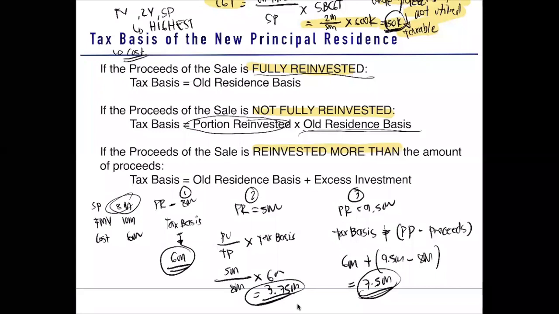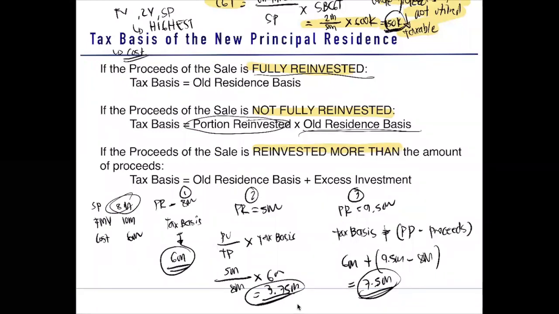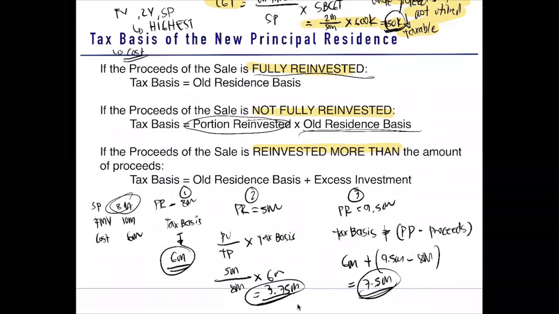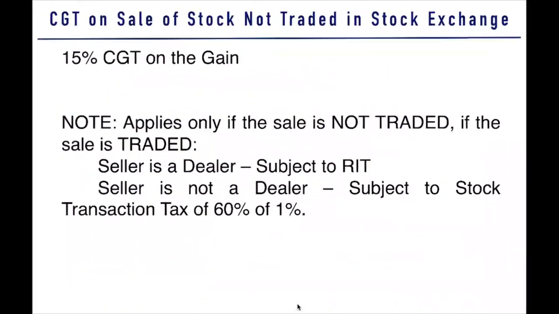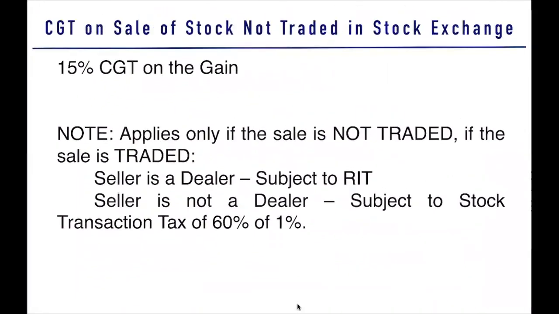A tax credit is an overpayment on your tax. Here in the should-be CGT, it is not payment on tax per se. It is only held in trust or held in escrow. So since it is only deposited, what you can do is to refund it rather than to use it as a tax credit. So in case you are wondering what will happen to the amount that is deposited as your should-be CGT. Okay, so we proceed. We go now to your CGT on the sale of stock not traded in the stock exchange.